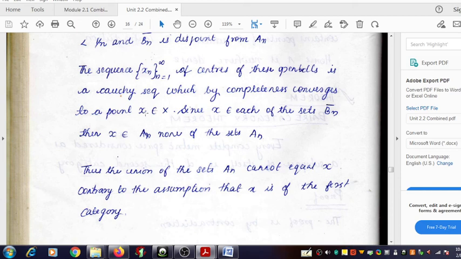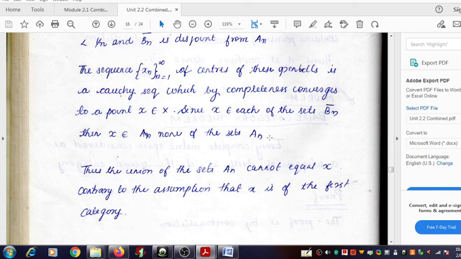One way we get that x is an element of X, but the other way we get that x is not, because x is present in the closure of Bn for all values of n, and the closure of Bn avoids an, and therefore x cannot be present in the union of an. But the union of an is assumed to be equal to X.